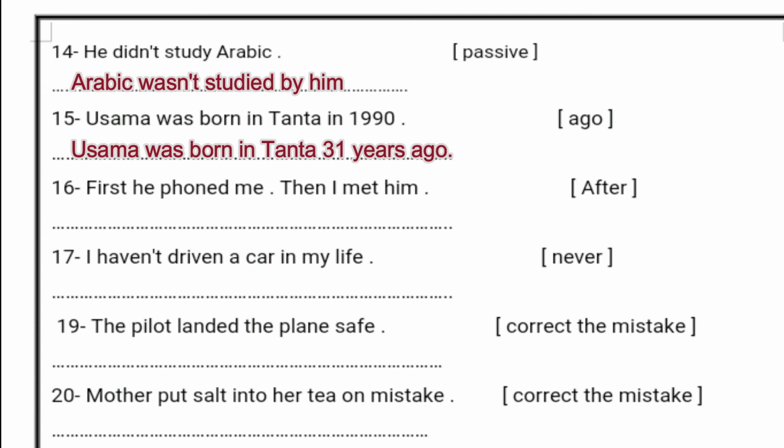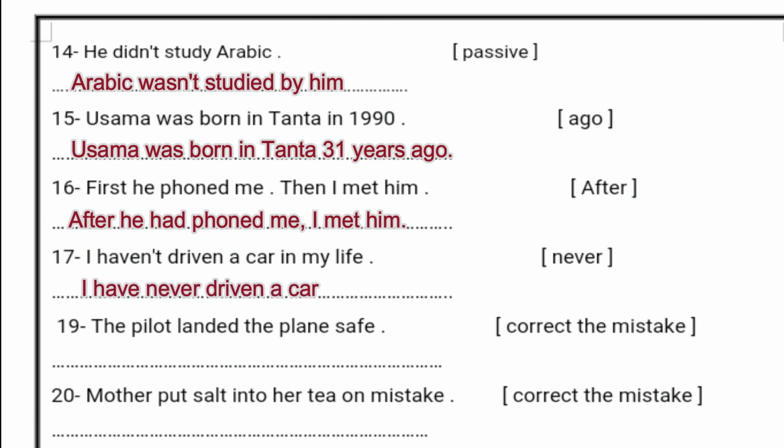Number 16: "First he phoned me, then I met him." Use "after." "After" is followed by the past perfect, and after the past perfect we bring the past simple. So the answer will be like this: after he had phoned me, "had" plus past participle, after he had phoned me, I met him. Number 17: "I hadn't driven a car in my life." Use "never." "Never" equals negative, so we bring "never" and remove the "not" from "have." So it will be: I have never driven a car in my life.